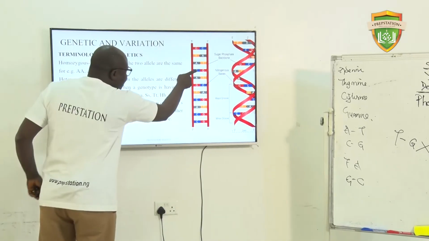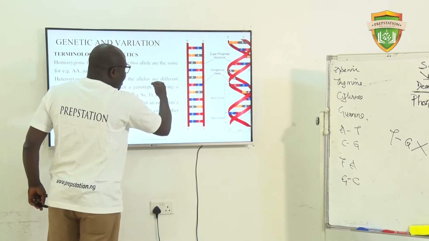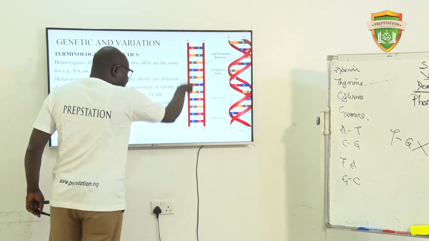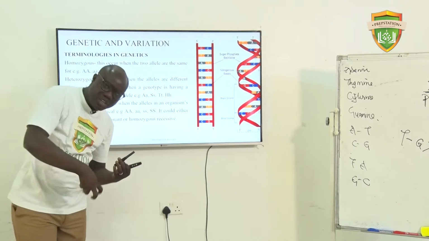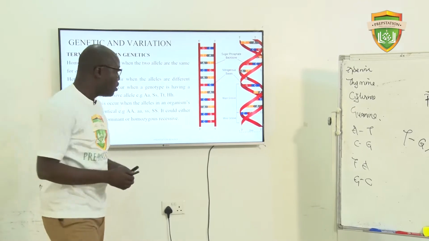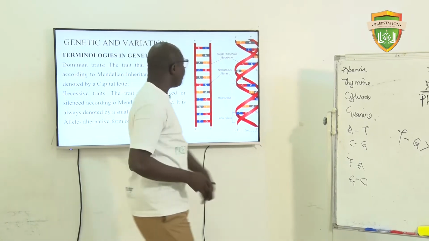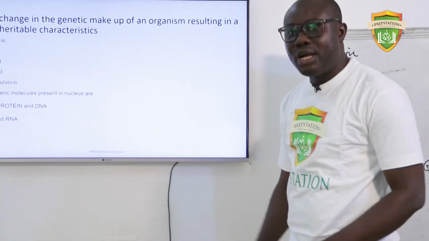So if you take out this C, it can affect the entire structure. And when the entire structure is affected, the DNA is affected. When the DNA is affected, the owner, which is the organism too, is affected. Okay, so let's go back and look at the question.